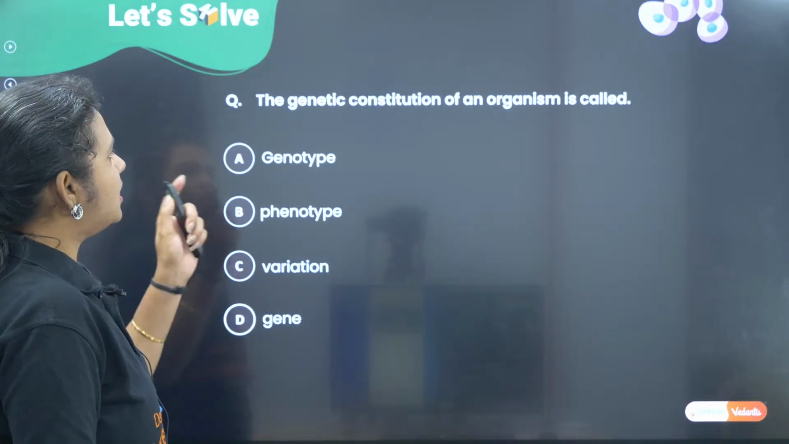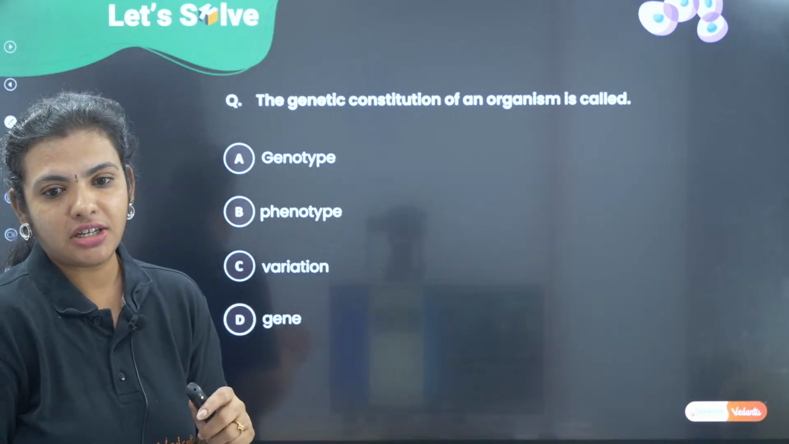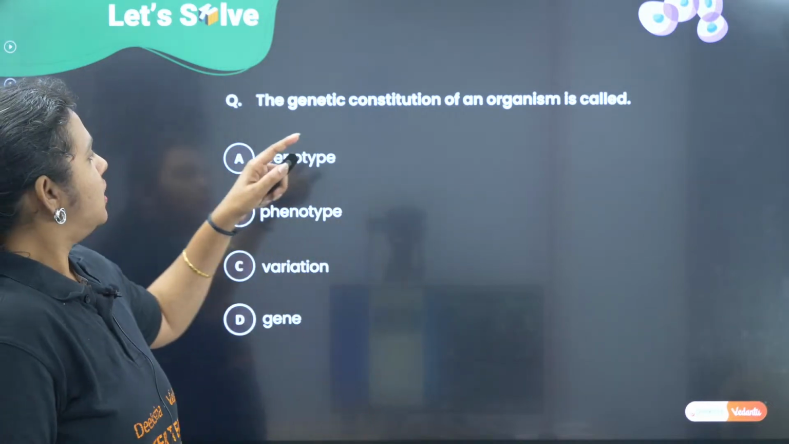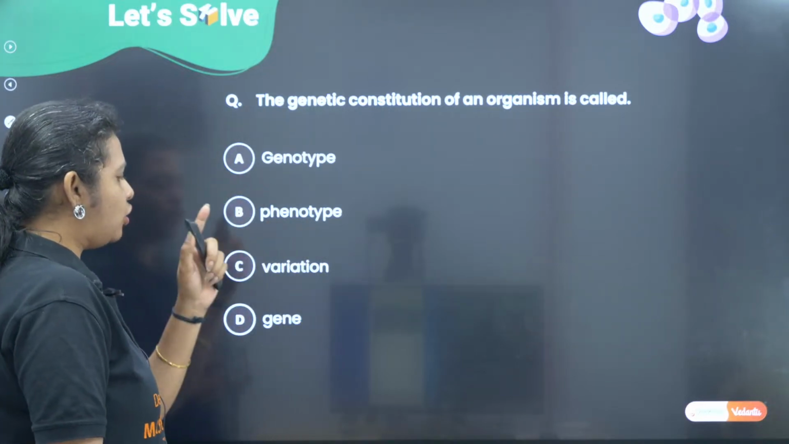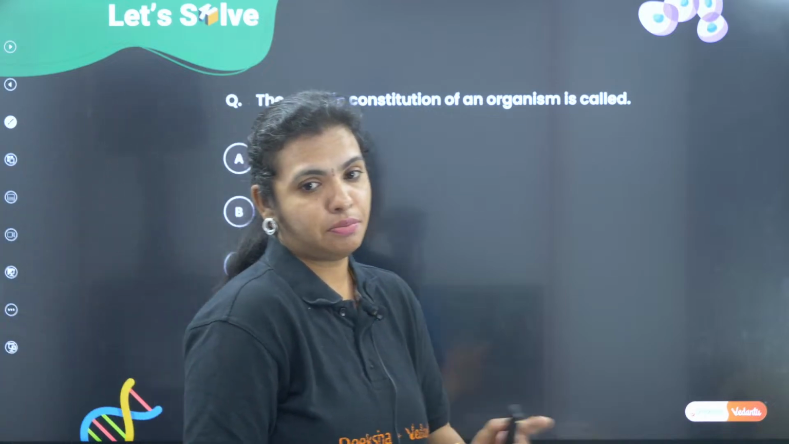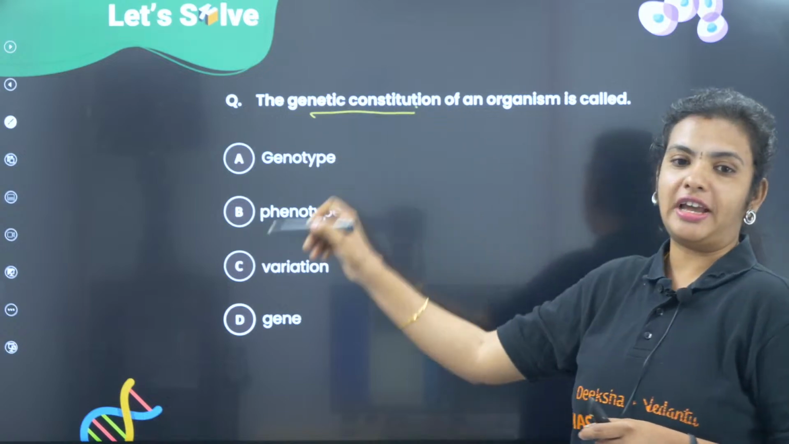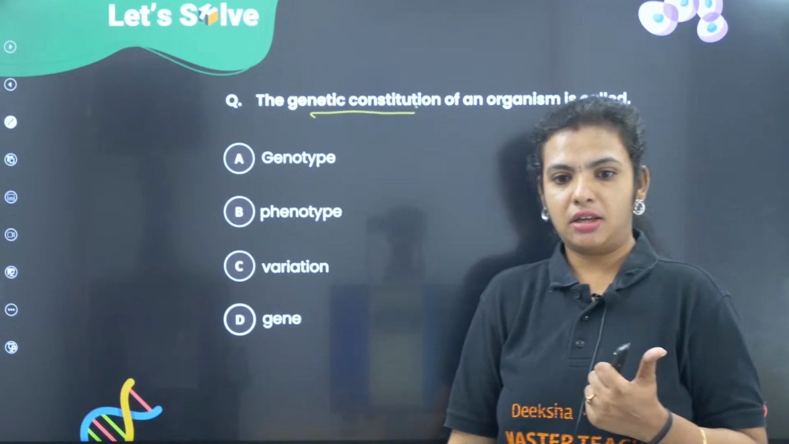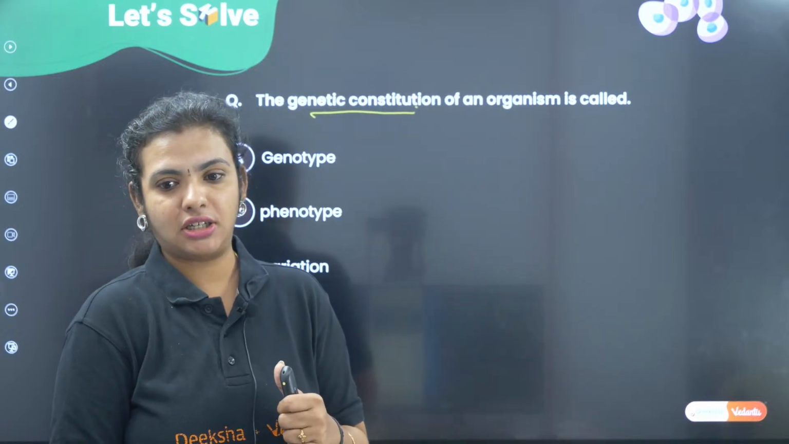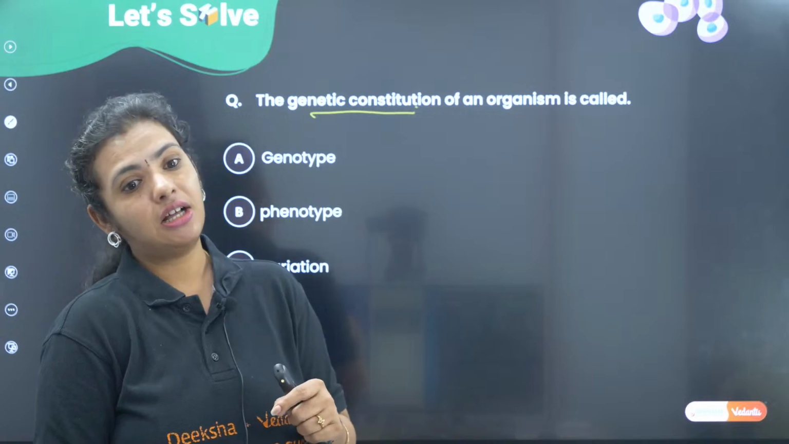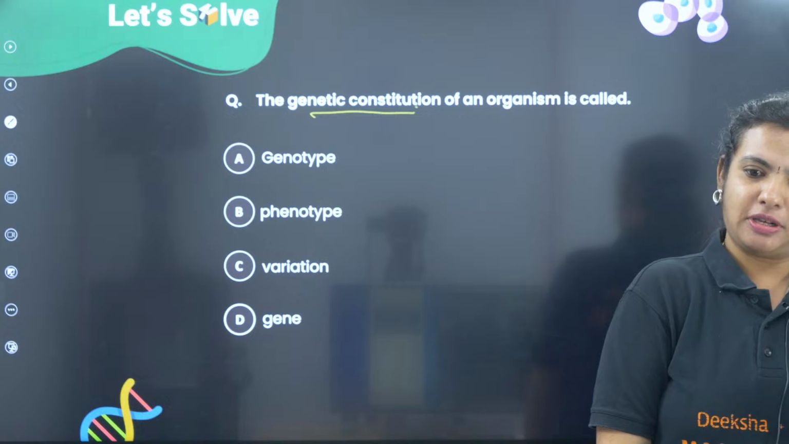Okay. The genetic constitution of an organism is called, Viksha. All right. Okay. What is the genetic constitution of an organism called? Genotype, phenotype, variation, gene. Very simple question. What do we call the genetic constitution of an organism? All right. The simplest question here, we are talking about genetics, and this is the basics of heredity, which you all must be knowing.